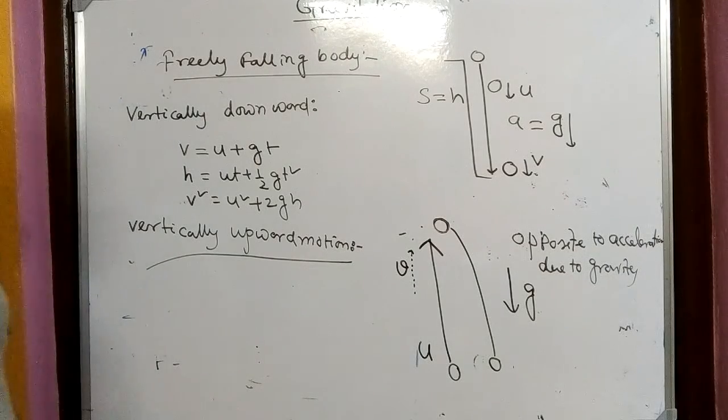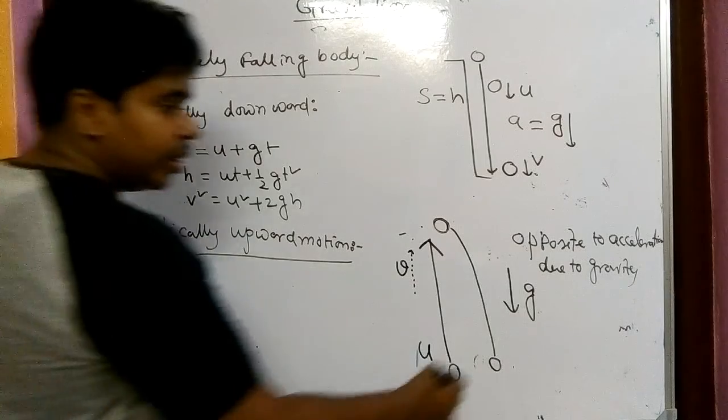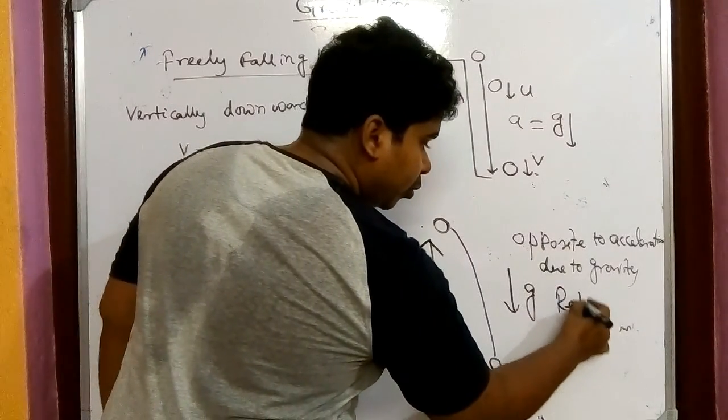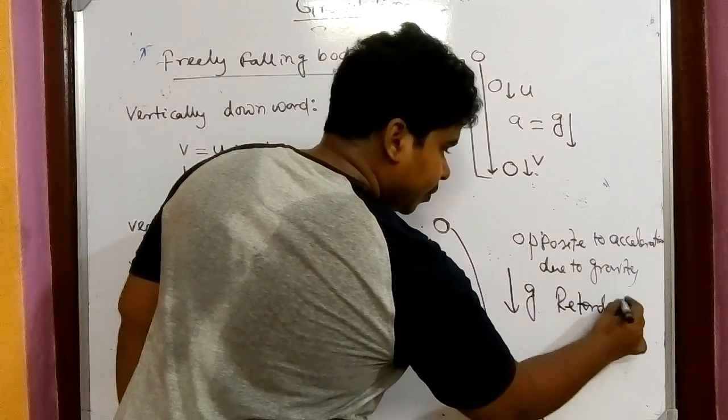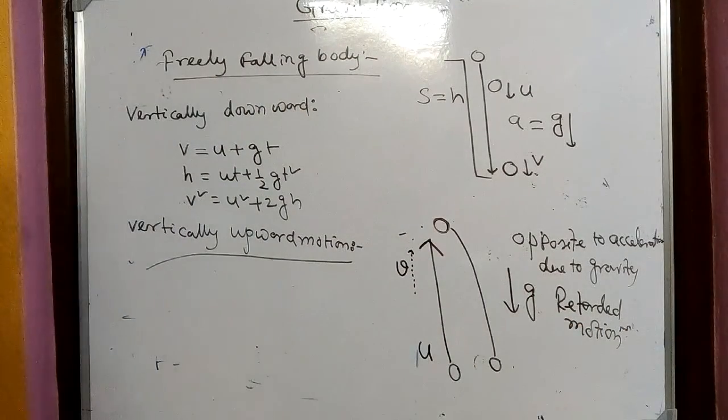For that reason, as it moves upward, its velocity decreases, so it is a retarded motion, because this acceleration is acting on it as a retardation, because the direction of motion and the direction of acceleration are exactly opposite to each other.